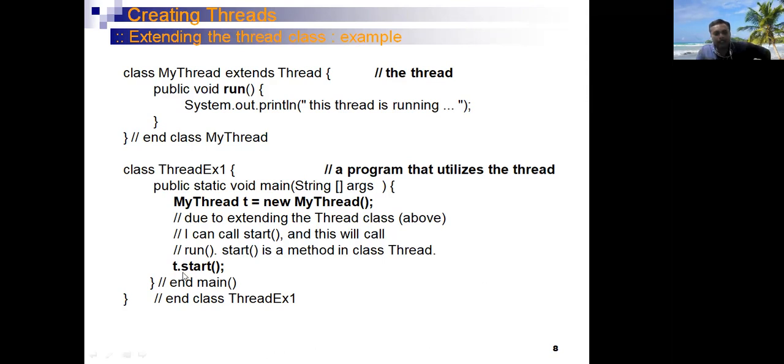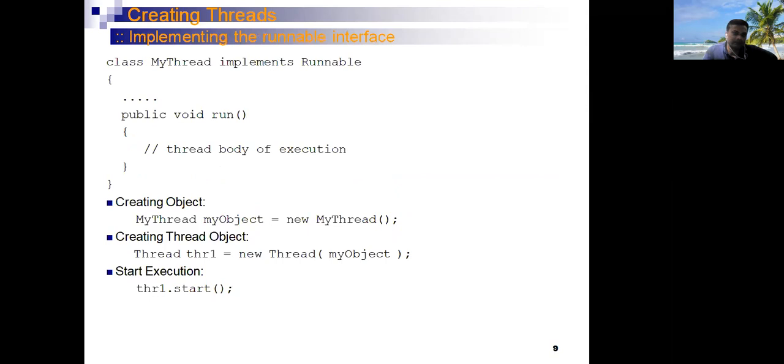Once the start method is executed, the thread goes into an active state, and it will start the execution. And here the run method of the thread class is called automatically once the execution of the thread is started. No need to call it explicitly through the object of the thread class.